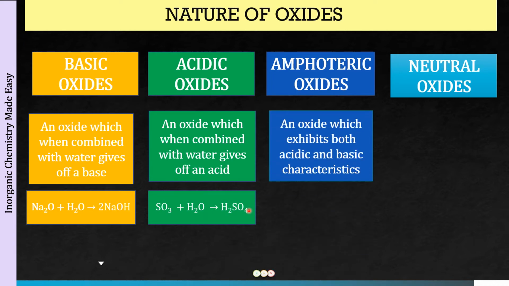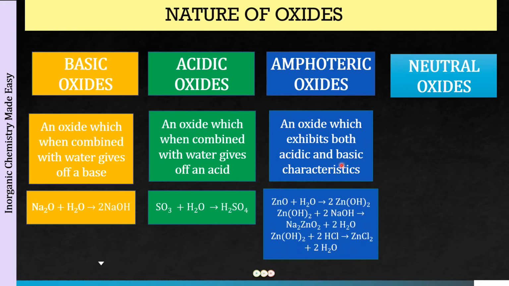Next we have amphoteric oxide. This is an oxide which exhibits both acidic as well as basic characteristics. For example, we have zinc oxide. So zinc oxide, when we add water to it, what we will be getting is zinc hydroxide. And zinc hydroxide, if you react this with NaOH, what you will be getting is sodium zincate.